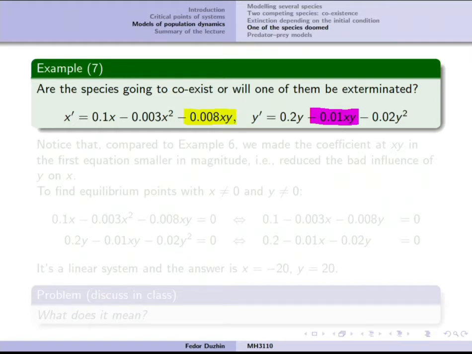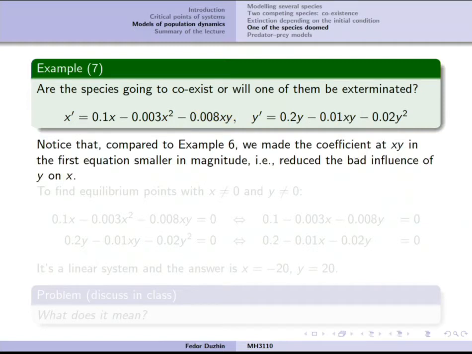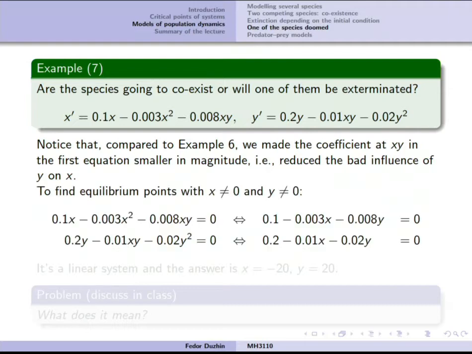So let us see if it is going to help x to win the competition between the two species. So now what we expect is that if there is an equilibrium point, then maybe at least the population of x is going to be larger and the population of y is probably going to be smaller. But it is in fact even funnier. It is still a linear system, but the answer is that the population of x is just negative. So which kind of doesn't make any sense at first.